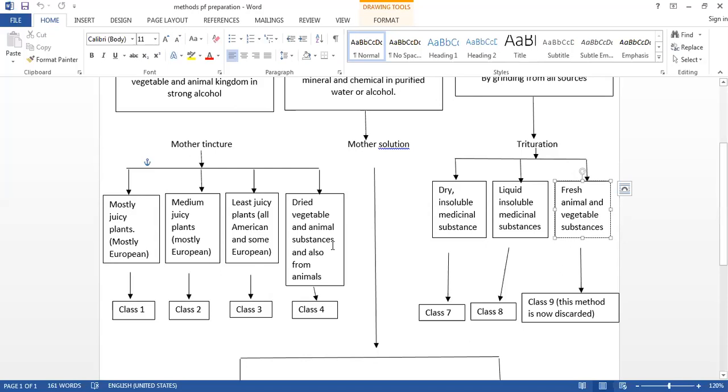I forgot to tell the rule that is explained of the class 3. It is explained in the Spigelia. So under this drug, you will get the rule of the drug substances which are the least juicy.